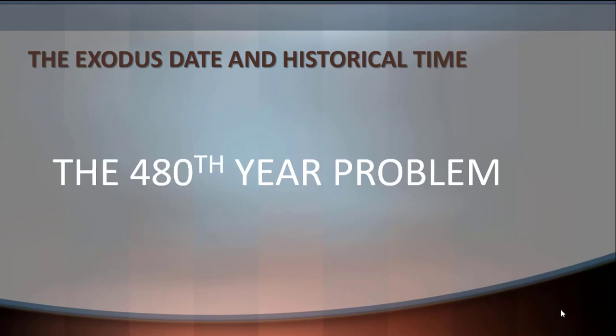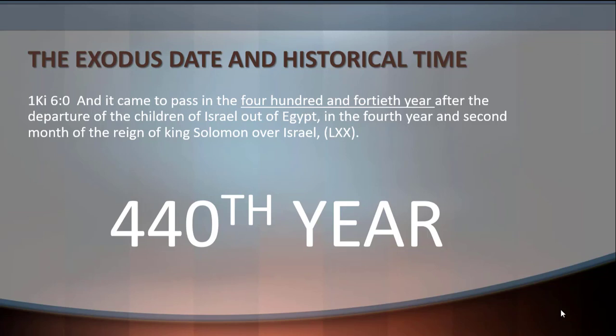We're going to look deeper at the 480th year, and there is a big problem about this date. I know that there are some theories about this, but I don't agree with them. But first, we go to the Greek text, and according to the Greek text, it says the 440th year. So we know that in the Hebrew text, it says 480th year, and the Greek text is not as accurate as the Hebrew text.